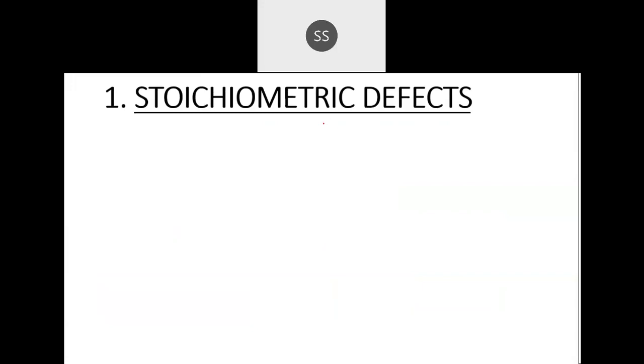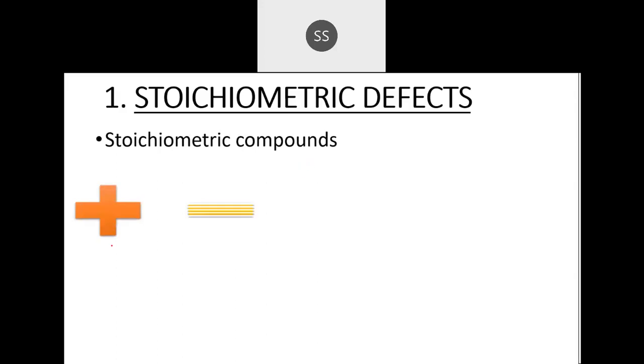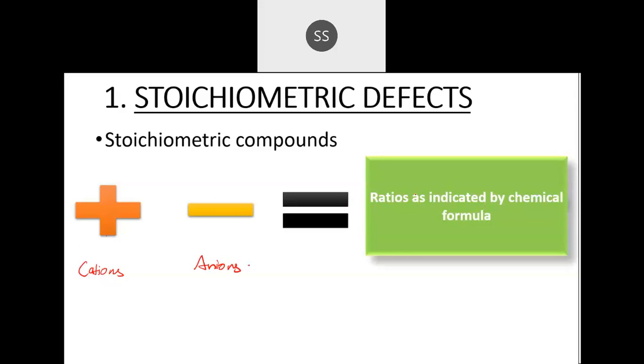Now first understand what a stoichiometric compound is. Stoichiometric compounds are those compounds which have an equal number of positive and negative ions, exactly in the ratio indicated by the chemical formula. So cations are positive and anions are negative. So this positive and negative ion ratio, those ratios are equal in a stoichiometric compound. They are equal to the ratio which we have got from the actual chemical formula.